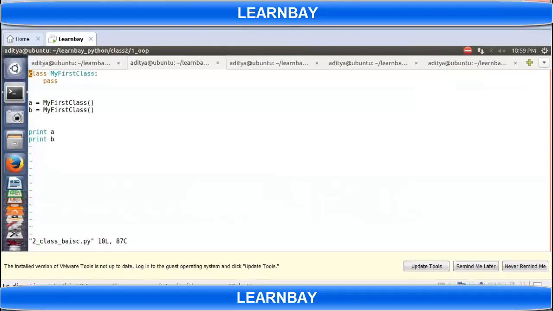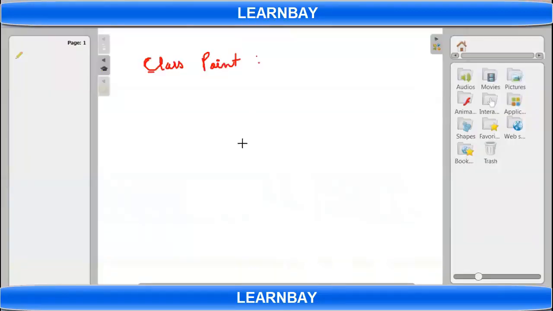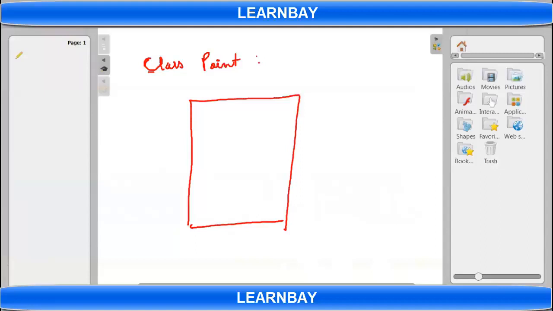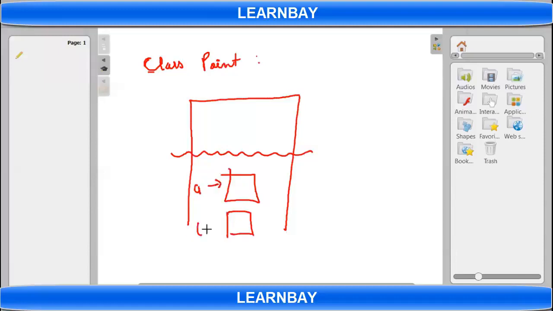So for example, if this is my RAM, I'll get object 1 here, I'll get object 2 here. A is referring to this object, B is referring to this object. Okay, inside memory it is like this.